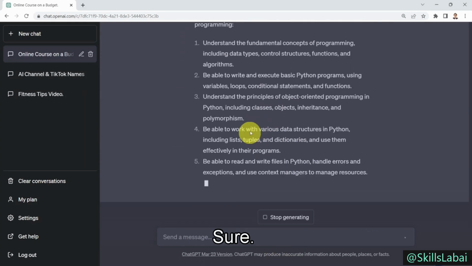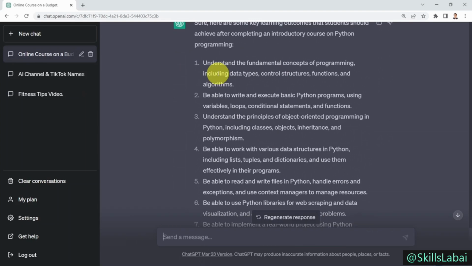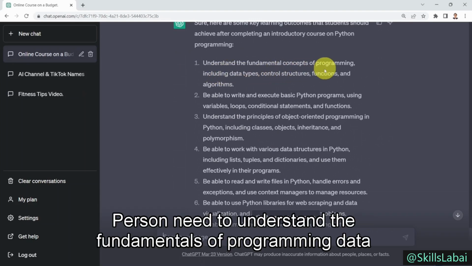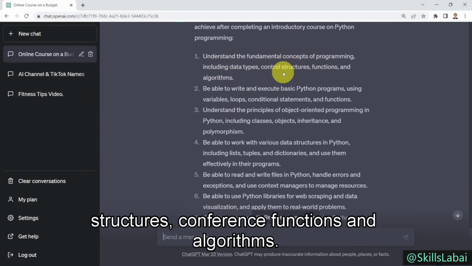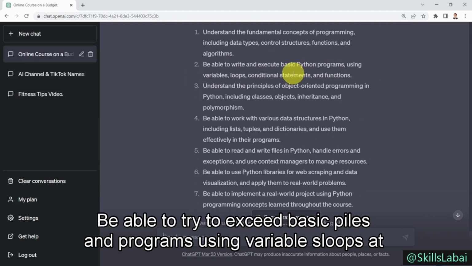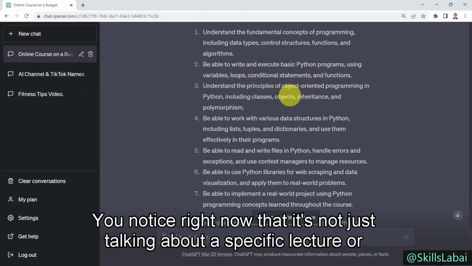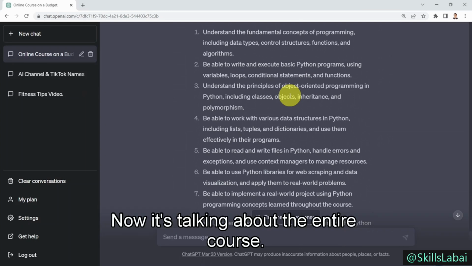Here we go. Sure. Here are the key learning objectives for the whole course. First, you need to understand the fundamentals of programming, data structures, control structures, functions, and algorithms. Be able to write and execute basic Python programs using variables, loops, and conditional statements. You notice right now that it's not just talking about a specific lecture or lesson. Now it's talking about the entire course.